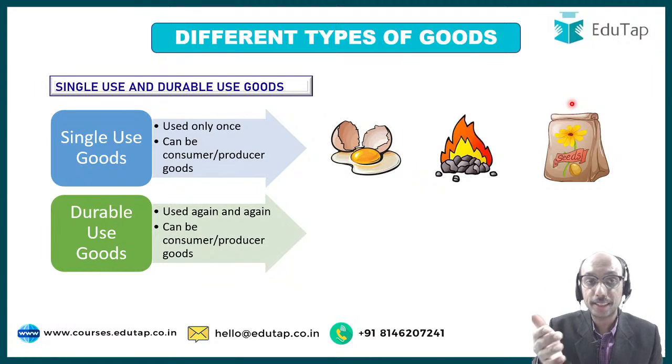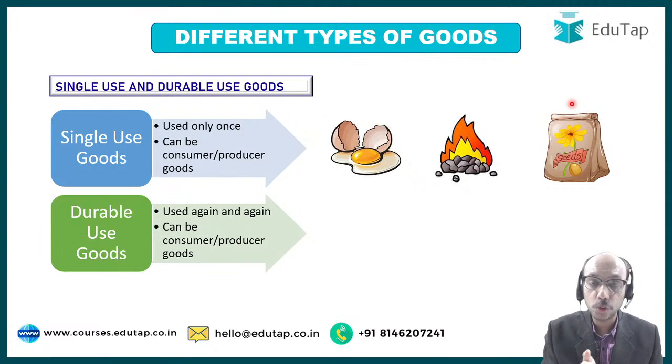Egg can be an example of a consumer good. Why? Because it can be used to satisfy my hunger directly. Similarly, wheat can be seen as a single use consumer good, but the seeds of wheat which are used for the generation of wheat can be seen as a producer good. So I hope that this distinction is clear between consumer goods and producer goods.